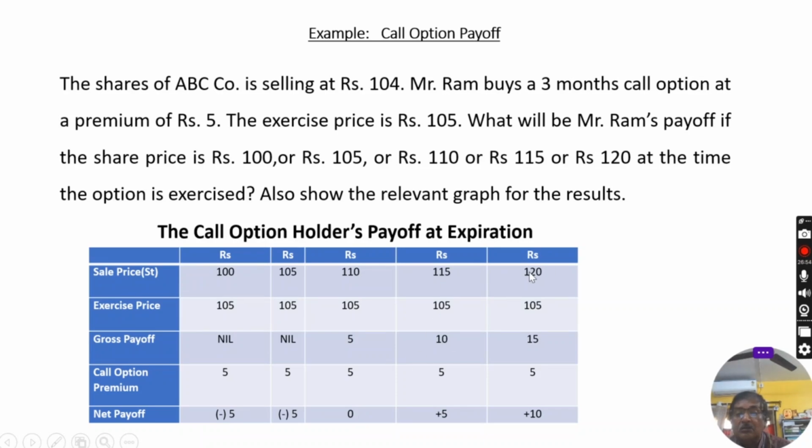And the last one, if the sale price is 120 in the market, and this is the exercise price, how much benefit does the call option owner get per share? Rupees 15, because this is higher than this, the call option owner will get the share at this price and the difference is the profit, and the cost as a premium is rupees 5 per share, that's why the net payoff or profit is 10. You can present the result through a graph also in this way.